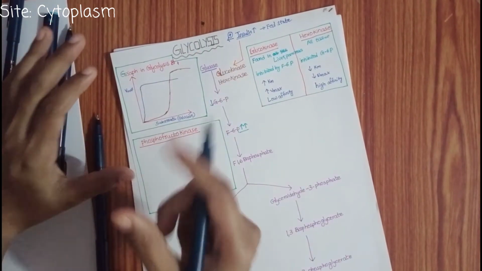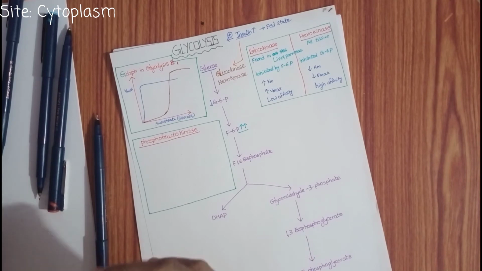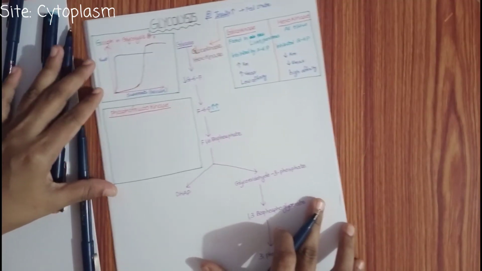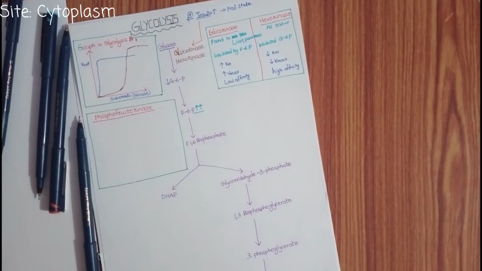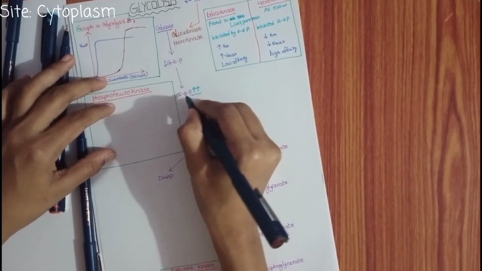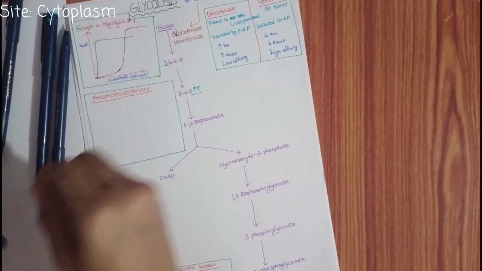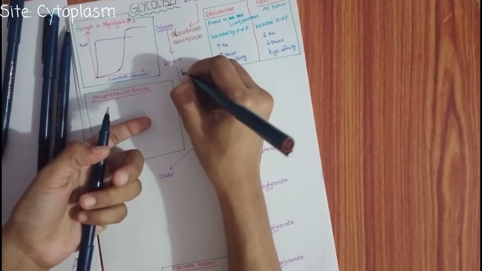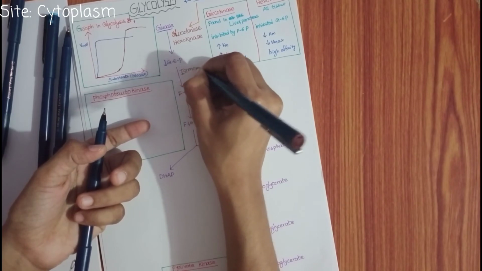This is about the first step. The first step takes 8 minutes. I'm sorry about that, but you have to learn concepts in detail. Then glucose 6-phosphate is converted into fructose 6-phosphate by the enzyme isomerase.